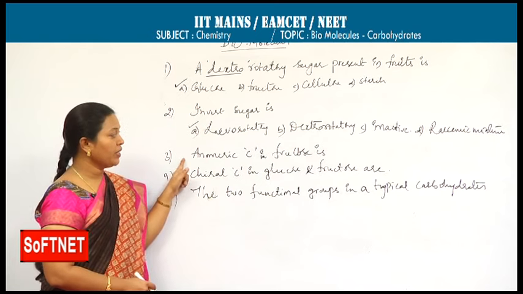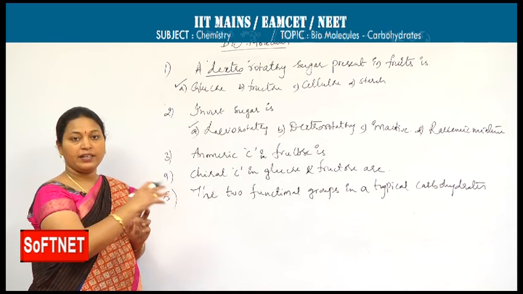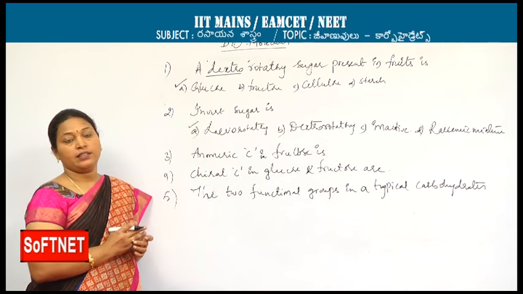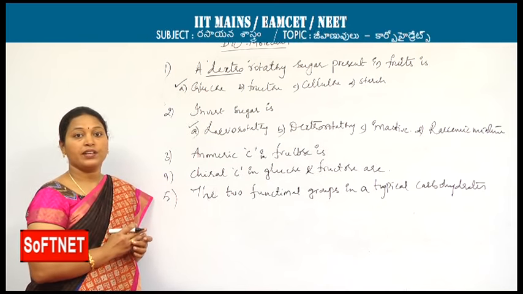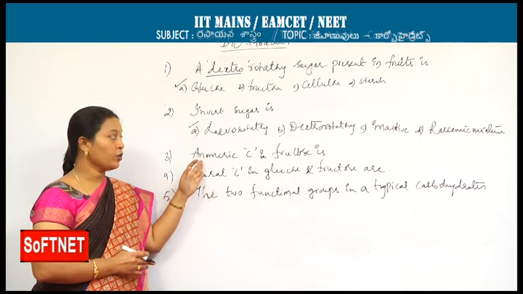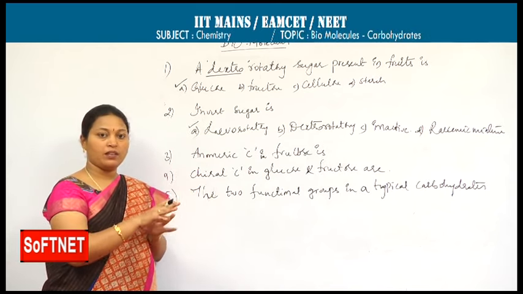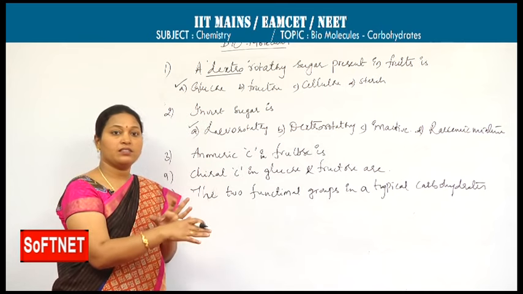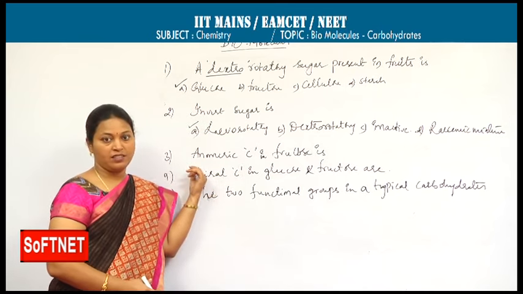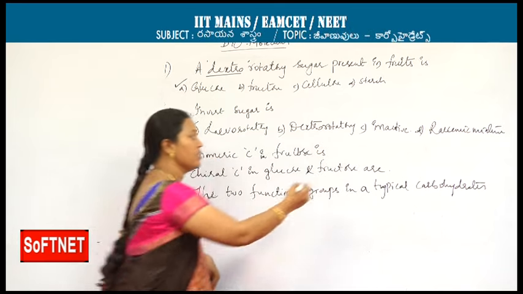Next, anomeric carbon in fructose is. While explaining glucose, I said the carbons which differ in their configuration at the first carbon are said to be anomers. But the configuration here in fructose differs at the second carbon. What I mean to say is where the configuration differentiation starts. Here the anomeric carbon in fructose is C2.